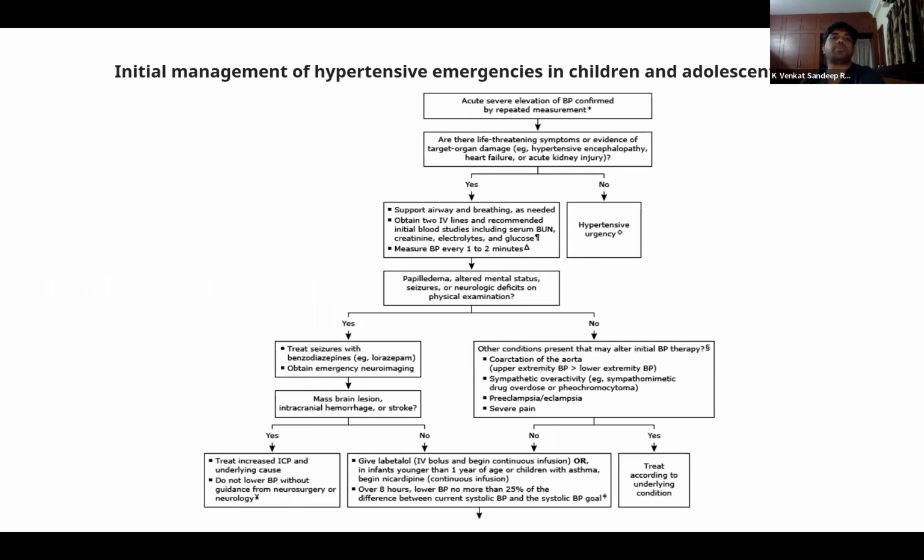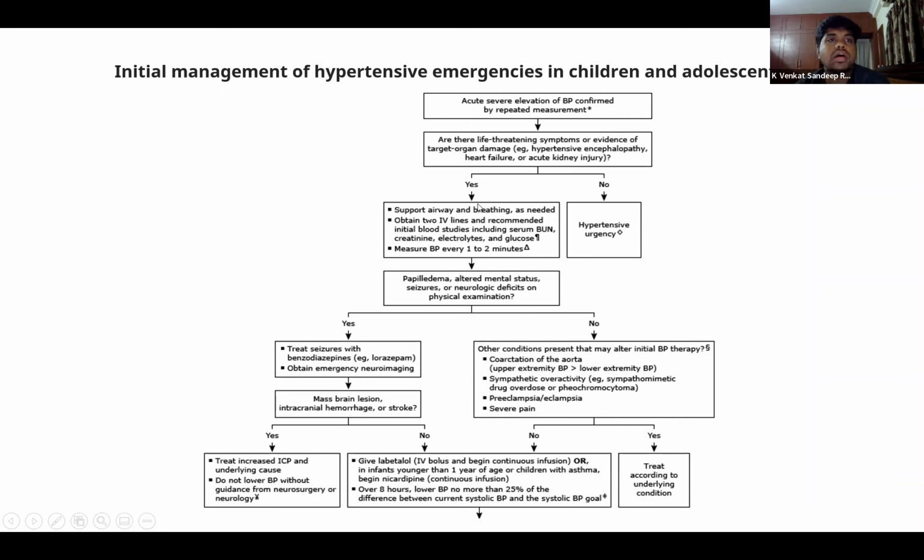So coming to hypertensive emergencies. Hypertensive emergency is hypertension with end organ damage. When a child comes to you with high blood pressures, we repeatedly measure the blood pressure, and then we determine if there are any life-threatening symptoms. If there are no life-threatening symptoms, we go to the previous algorithm and treat as per the hypertensive urgency guidelines.